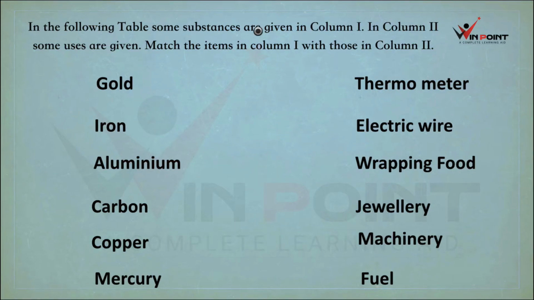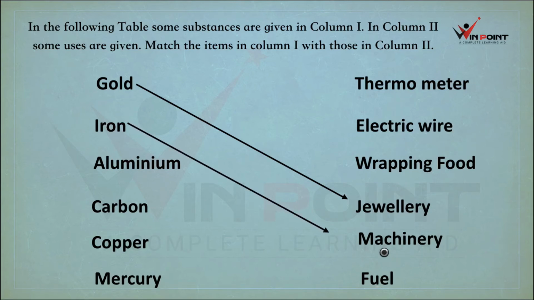In the following table, some substances are given in column 1. In column 2, some uses are given. Match the items in column 1 with those in column 2. Gold. Which one is the right one? Jewelry, right? Iron, machinery. Aluminium, wrapping food.